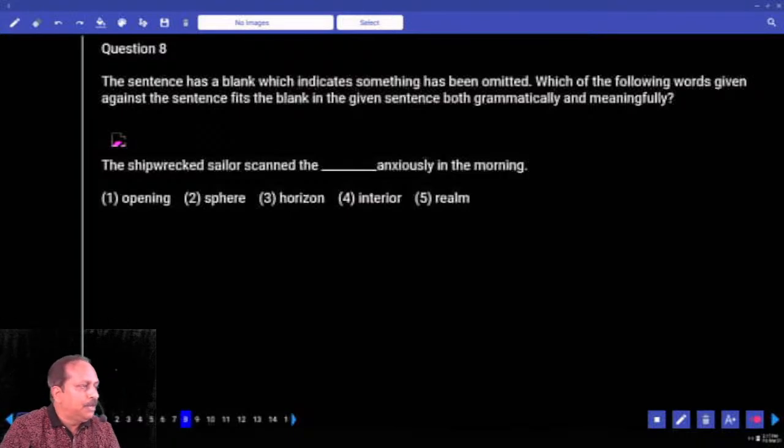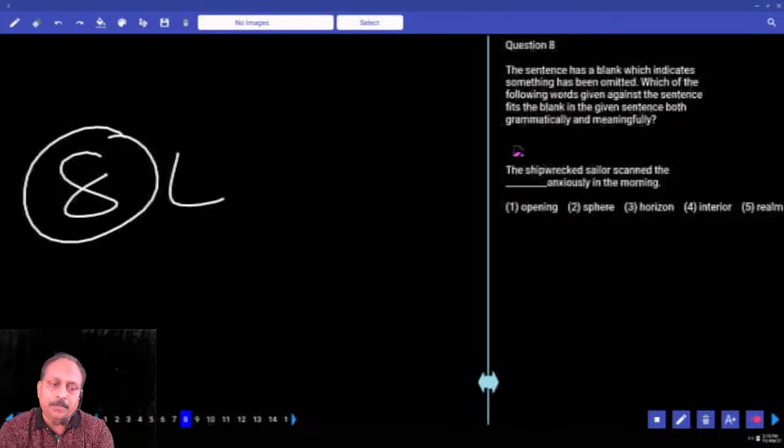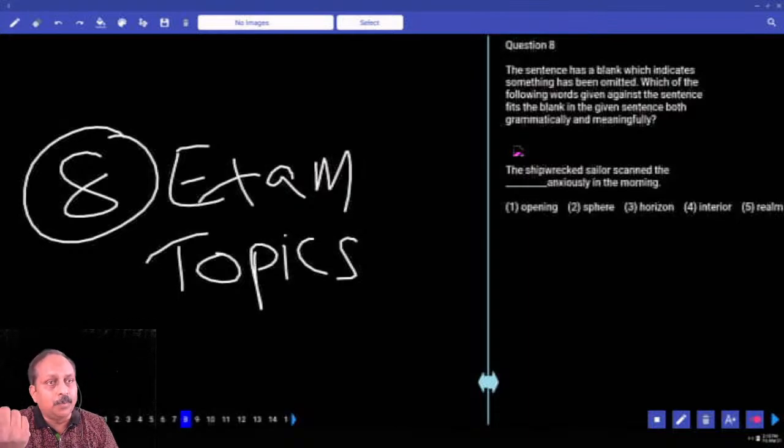These are pillars. How many questions based on pillars? See, this is a new pattern. Today, this mock test, there are 8 exam topics. How many exam topics? In the past, we would have on an average 5 exam topics or 4 exam topics. Now what they're doing, 2 questions, 1 exam topic. 2 questions, another exam topic. This is only to confuse you people. The basic principle is this. If you are good at English, however they ask a question, you will be able to answer.